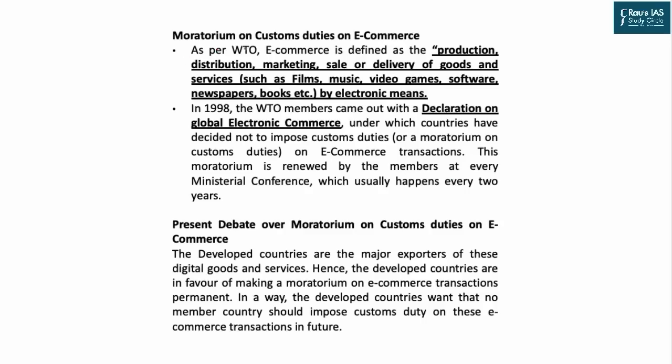Now, according to the World Trade Organization, e-commerce is defined as production, distribution, marketing, sale, or delivery of goods and services such as films, music, video games, software, and others by electronic means. So, the definition is simple and straightforward.